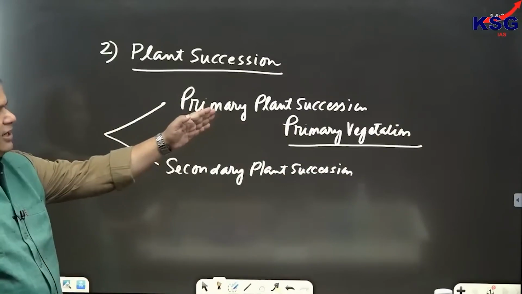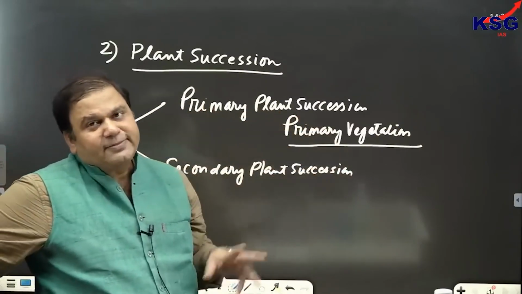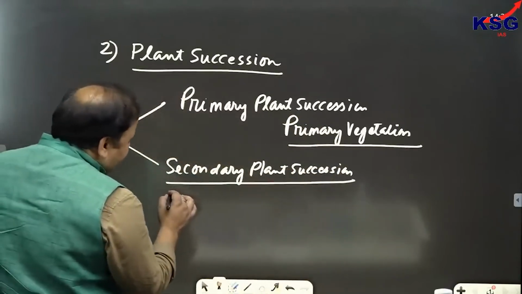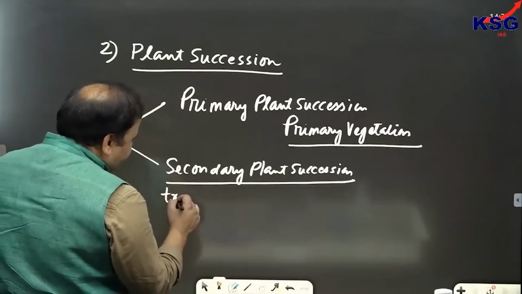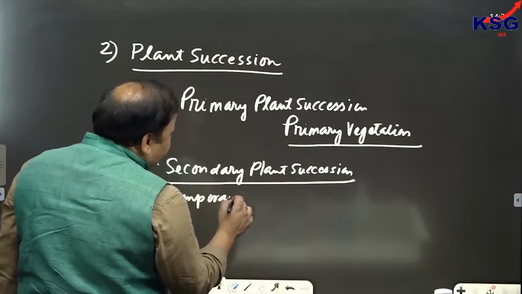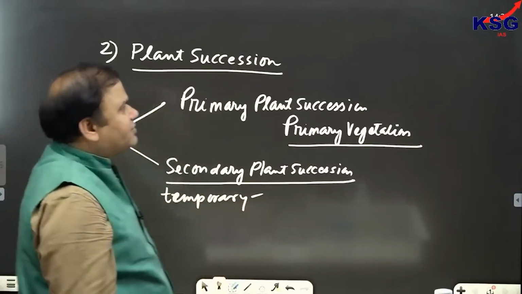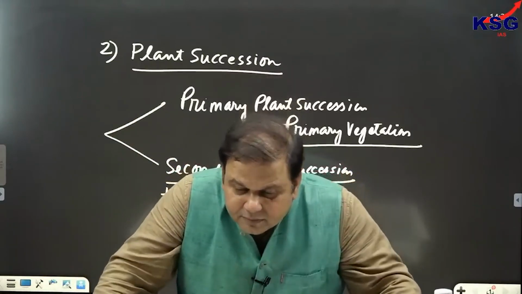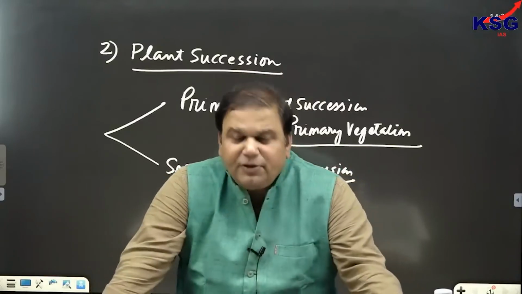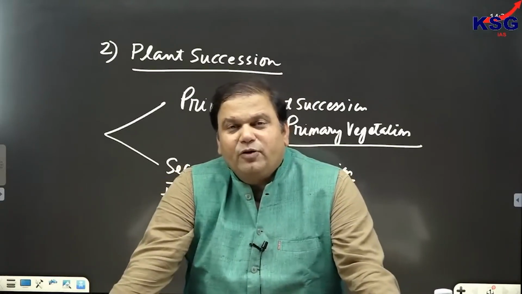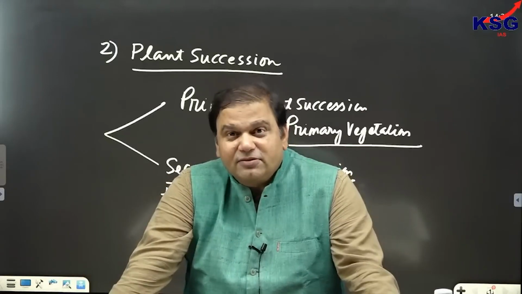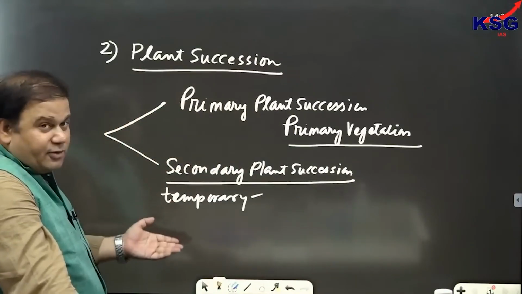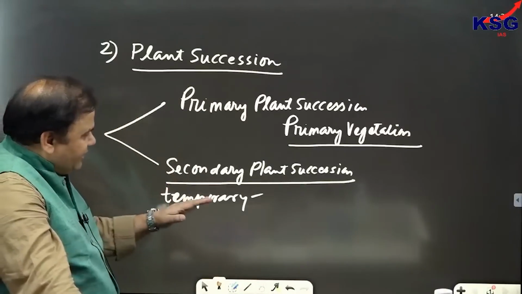If there was no vegetation in that area, then the establishment of vegetation would be called primary plant succession. But if the vegetation was present but has been lost temporarily, which can be due to wildfires or droughts, then establishment of vegetation in that area would be called secondary plant succession. Clear?